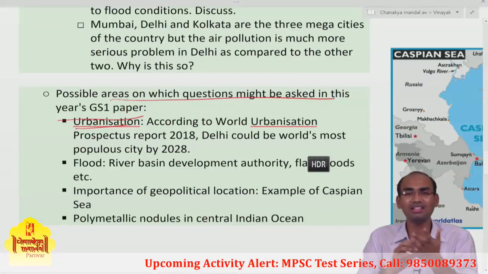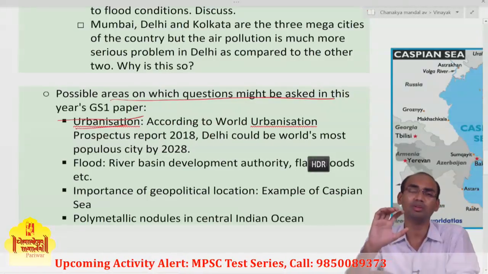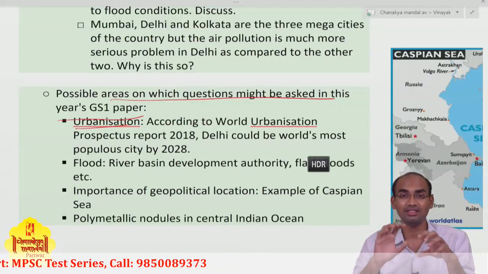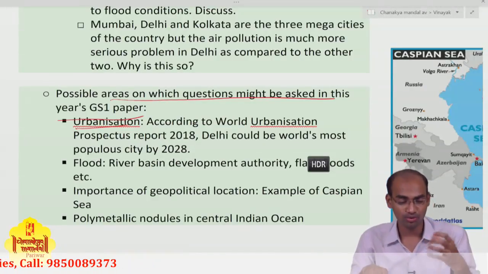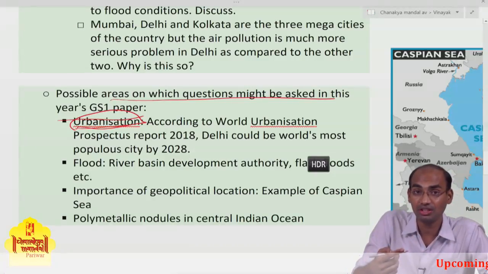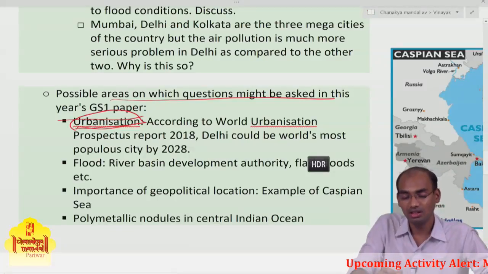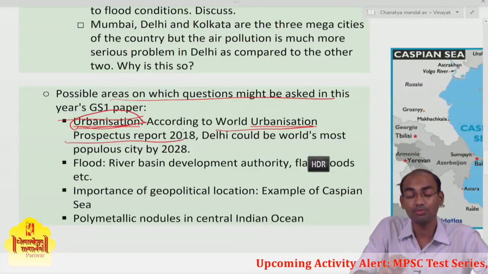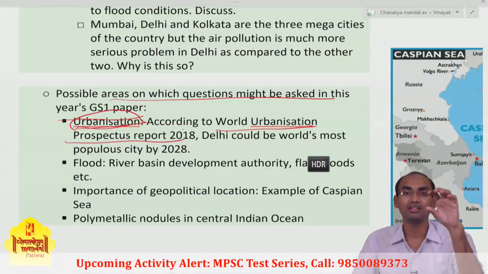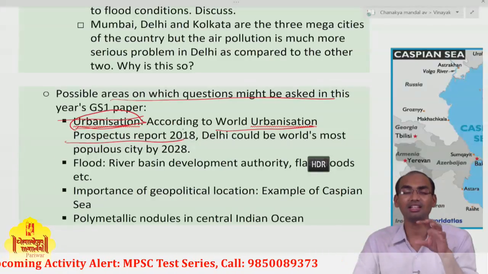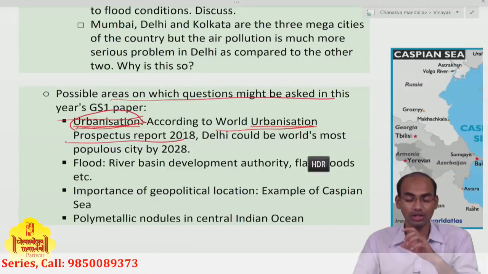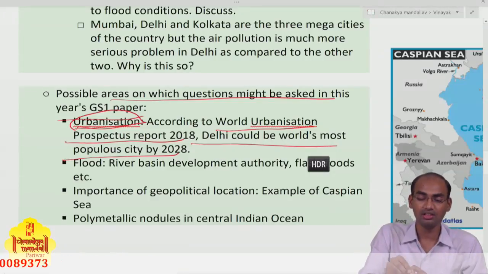UPSC already asks questions on urbanization every year, but why can we expect a question on this this year? Because the World Urbanization Prospects Report 2018 was released recently, and in that report they said that New Delhi can become the world's most populous city by 2028. This is the fact, this is the news.